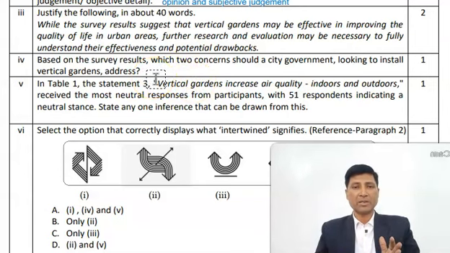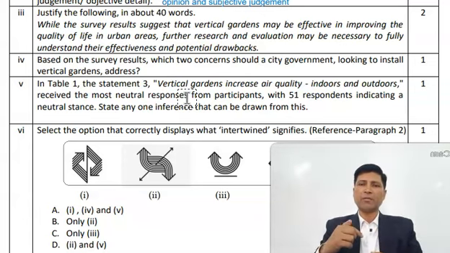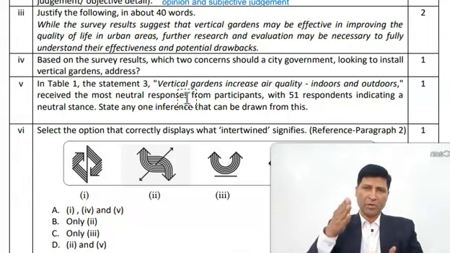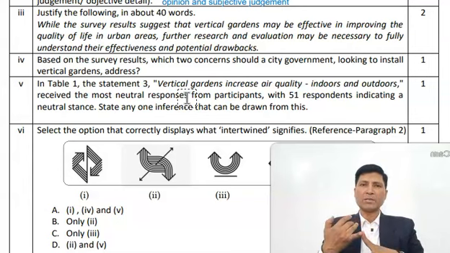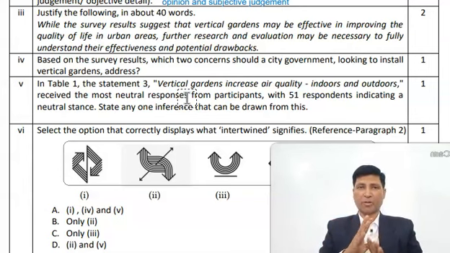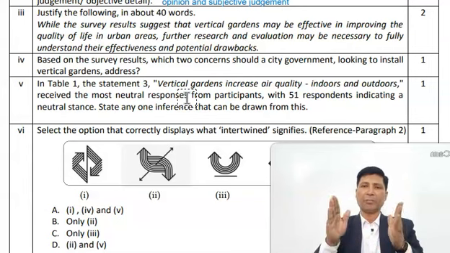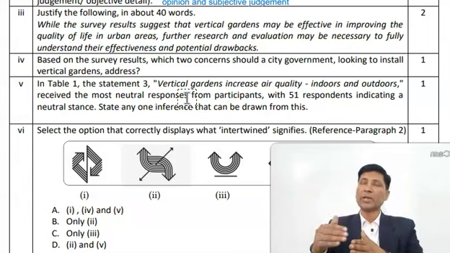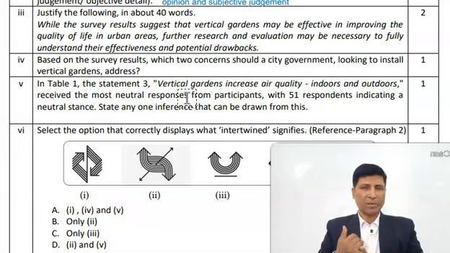Based on the survey results, which two concerns should a city government looking to install vertical gardens address? Very easy. In paragraph number 4 we have seen a lot of questionnaire points that have been given. Two concerns, one of them was cost of installation. If you are practicing vertical gardening, it will be costly. So that is concern number 1.